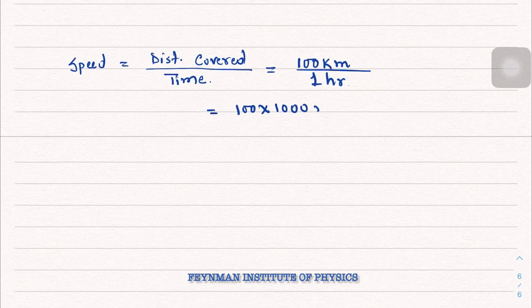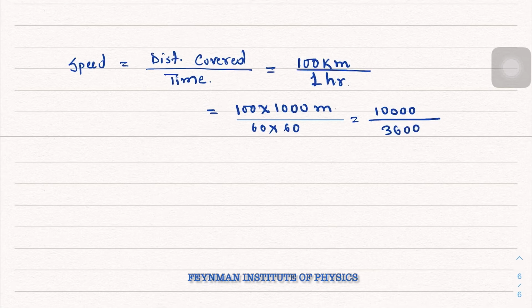Hence, sometimes we need to know how much distance an object is covering in a small interval of time. That is, we need to step down in time, as in the case of a freely falling object. And sometimes we need to know how much distance it is covering in a large interval of time. That is why we need to know the distance covered in a unit time, and that is called speed. We just multiply that distance covered in a unit time, that is speed, with the amount of time, whether it is small or large, and we get the distance covered by the object.